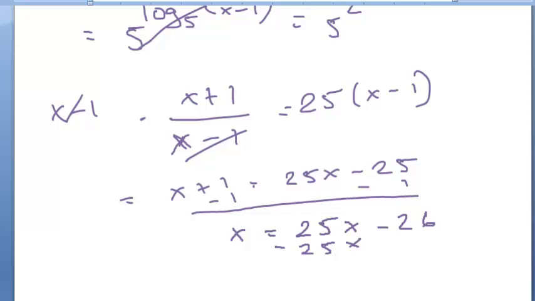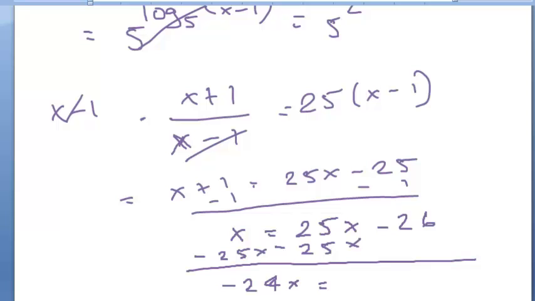Subtract 25x on both sides would give you minus 24x is equal to minus 26, and then you get x is equal to minus 26 over minus 24.